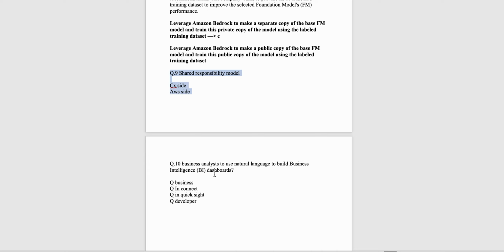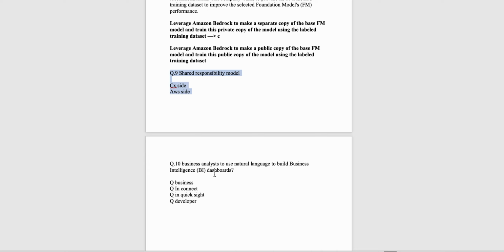Now if we eliminate options one by one, Connect is basically for creating a contact center, where we want to create cases and a contact between the client and the AWS service support. There is no link to business intelligence here, so we can eliminate Q in Connect.